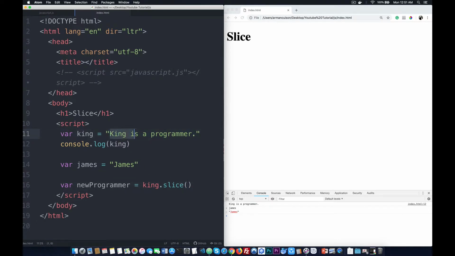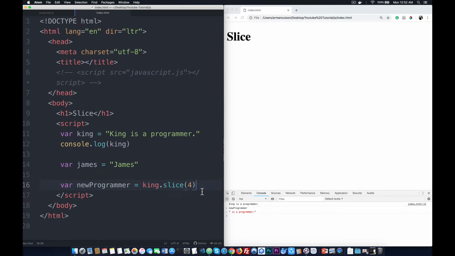Yung paragraph na to composed of mga number. So start siya from 0. So 0, 1, 2, 3, 4, 5, 6, 7, 8, 9, 10, and so on and so forth. So let's say 4 yun siya. 0, 1, 2, 3, 4. Ayan. So start 4, save, refresh. Ayan. Say for example, new programmer. Ayan. So new programmer natin is a programmer lang.